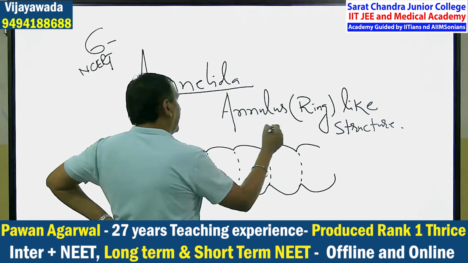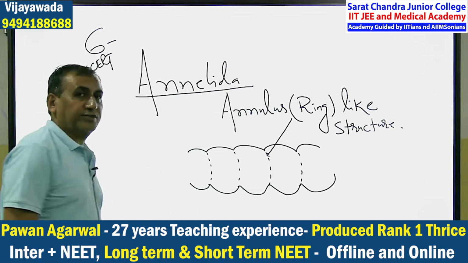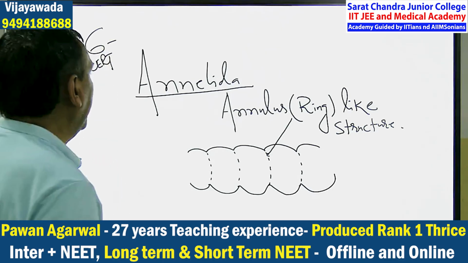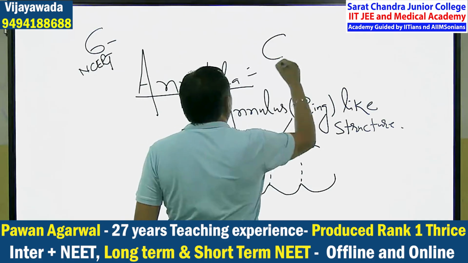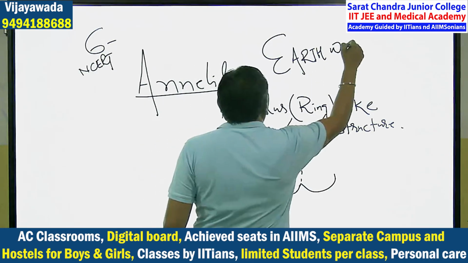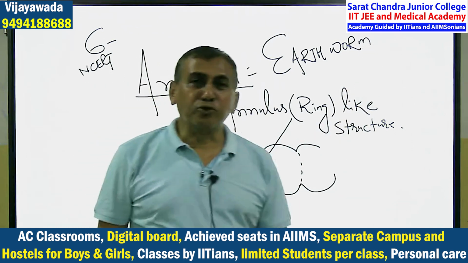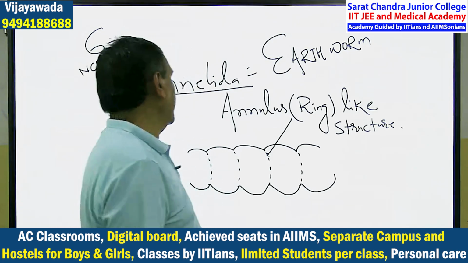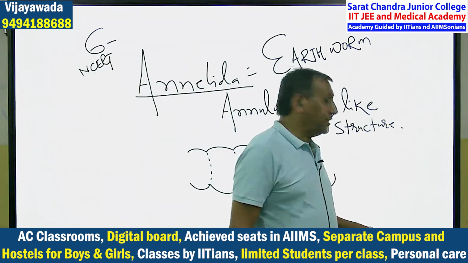So these are known as annulus. That is why the name of the phylum is Annelida. It includes one very big example, I think known by you, earthworm. In Telugu, I think it is known as Banapamu, if I am right. Yes, thank you. So Annelida has annulus, ring-like structures.